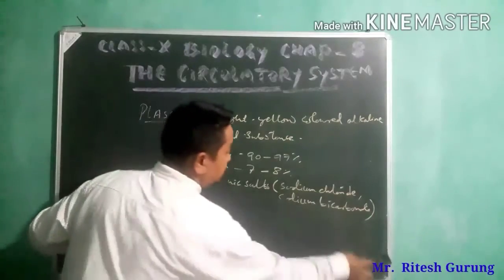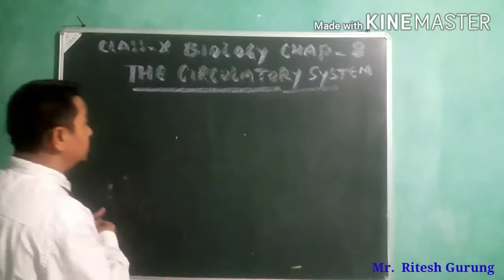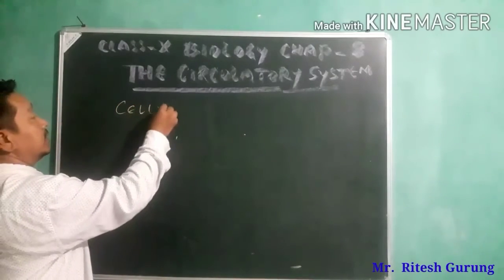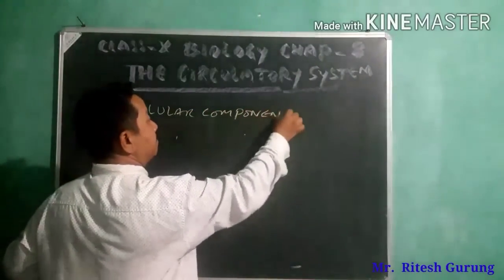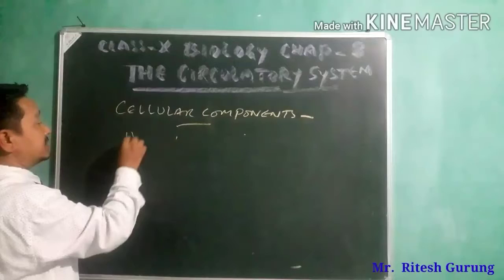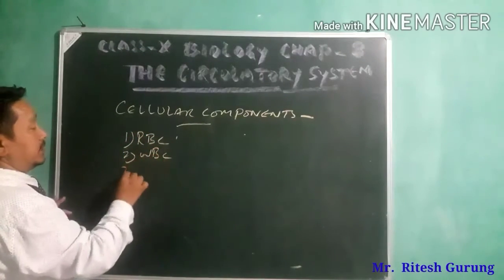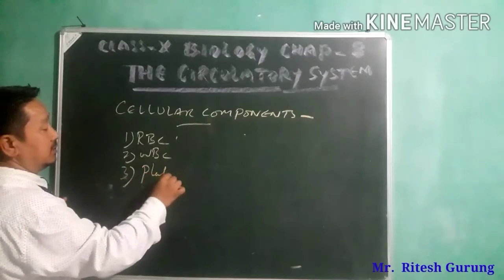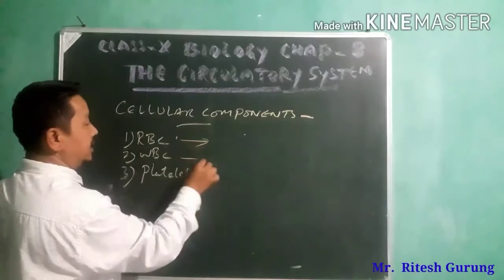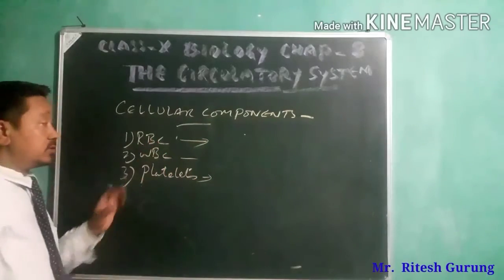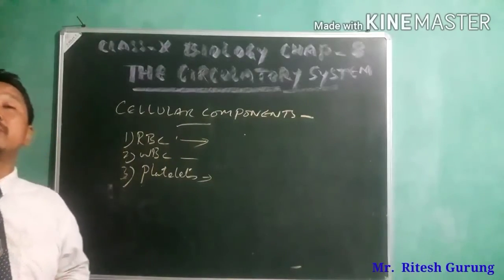Now let's talk about the cellular components. I was telling you, RBC, WBC, and platelets. Alright? RBC, WBC, and platelets. Let us talk about RBC first now. What is RBC? What are the properties of RBC?